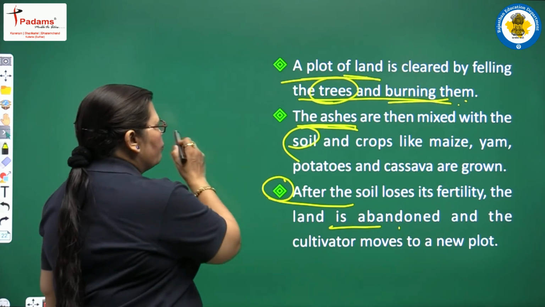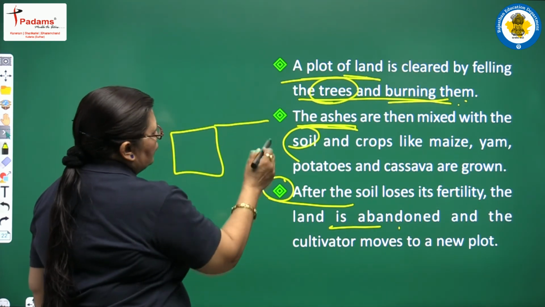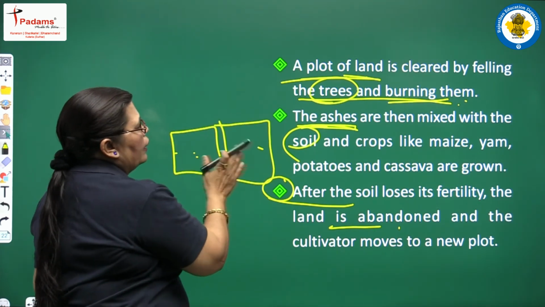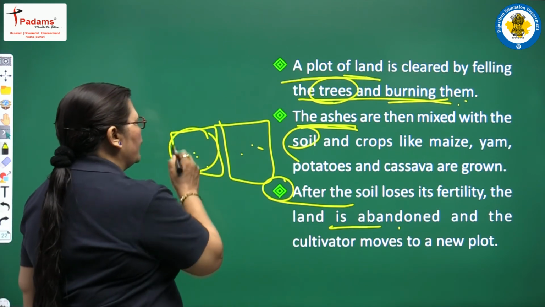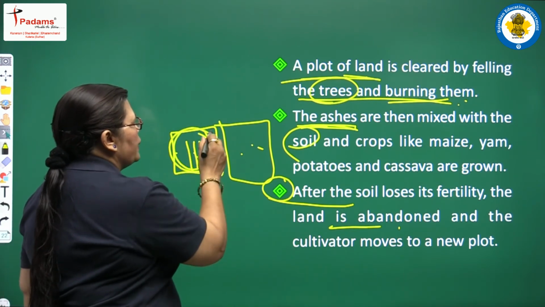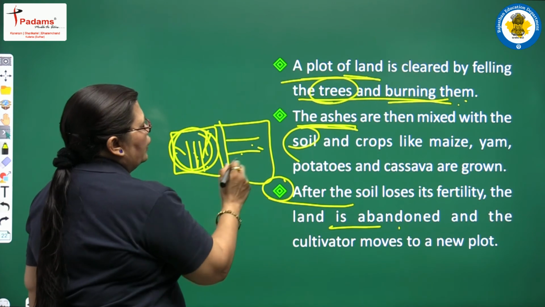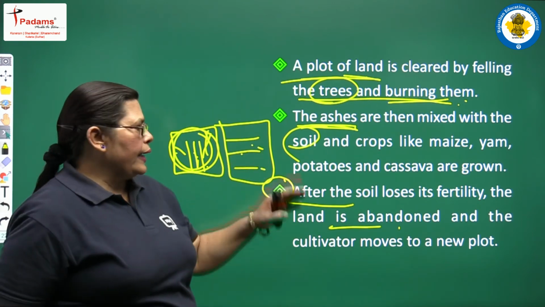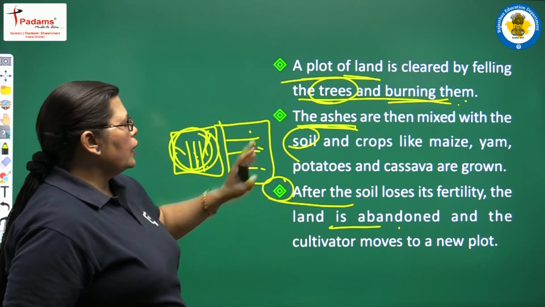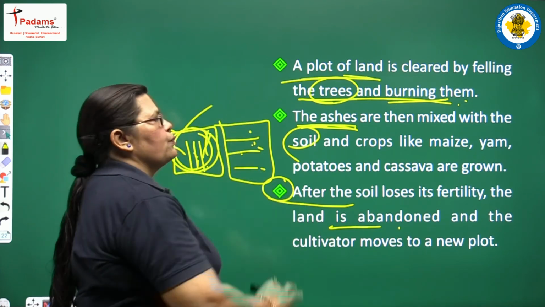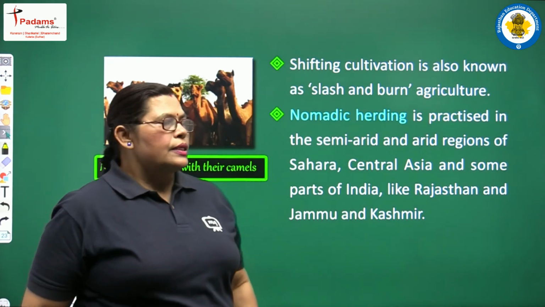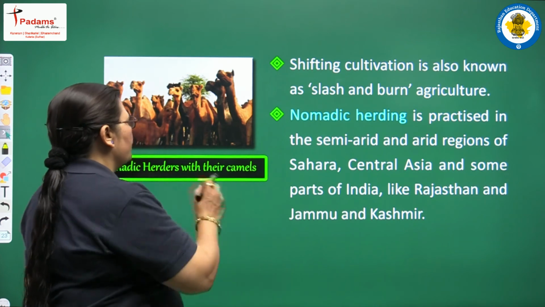See, if the farmer had one large land or two different parts of land, and one time he is farming in this plot, he totally vacates this one, and the next time he moves to the new plot and vacates this one. So this is shifting cultivation.